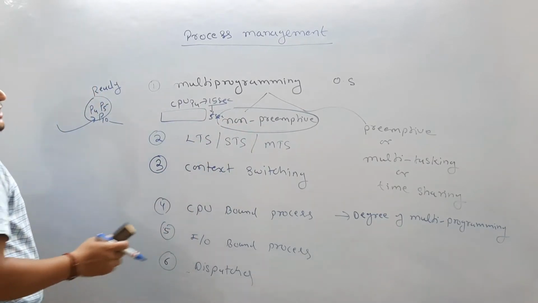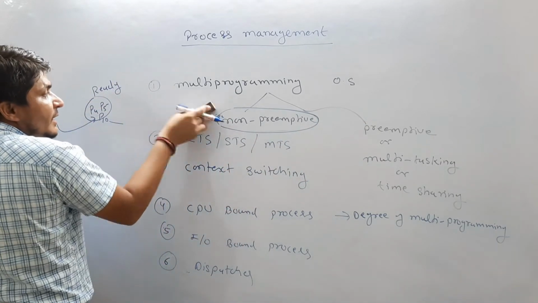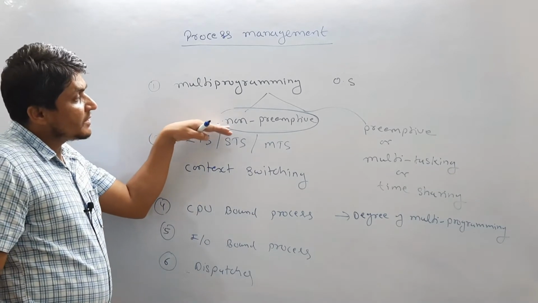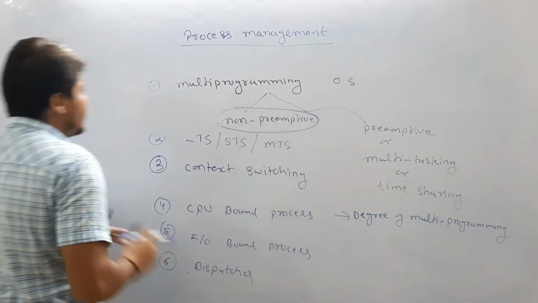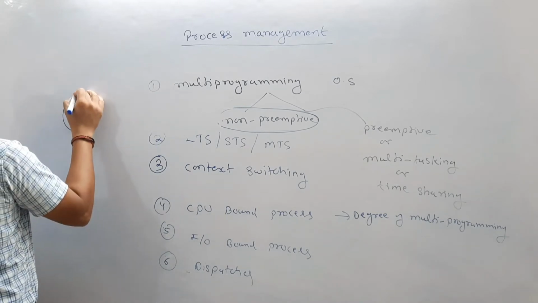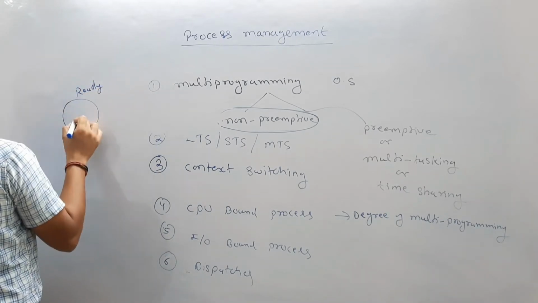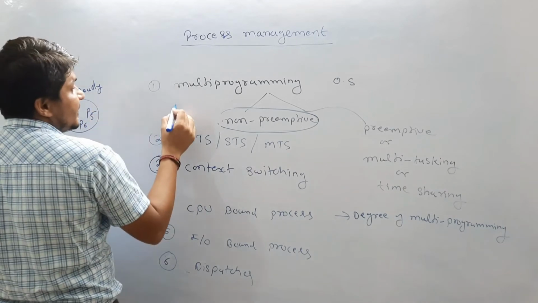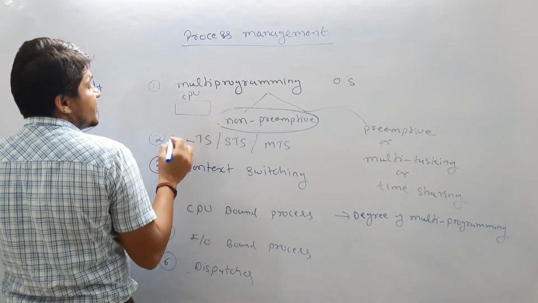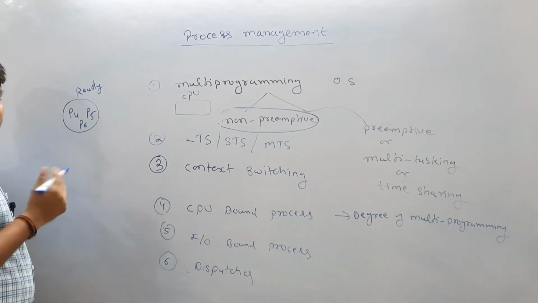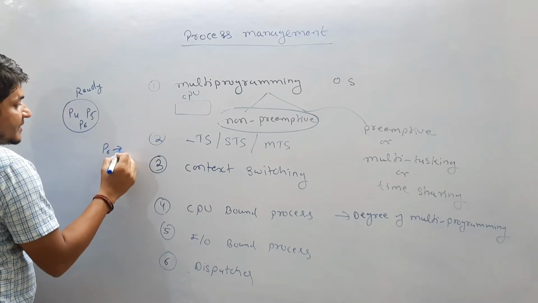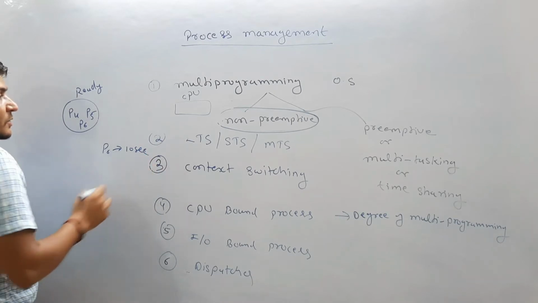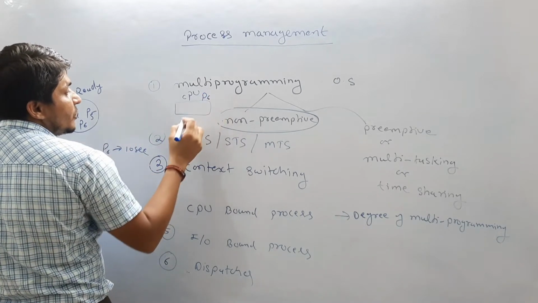Okay, let me explain what is preemption. After completion of that time, a process leaving the CPU is called the non-preemption concept. Now let's suppose there are some processes in the ready state, P4, P5, P6, and this is the CPU. Now let's suppose P6 is selected based on some algorithm, and P6 wants to complete 10 seconds on CPU. So P6 is scheduled and P6 is running.